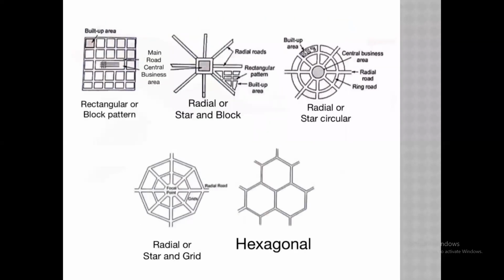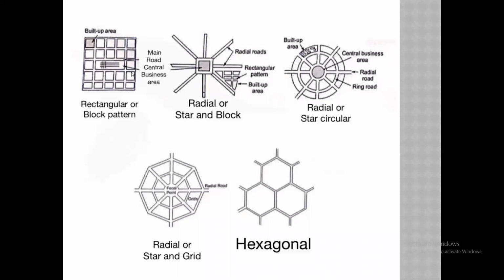This built up area does not have regular shapes. In the radial system, the built up area does not have a regular shape, so we cannot use 100% of the land for construction.